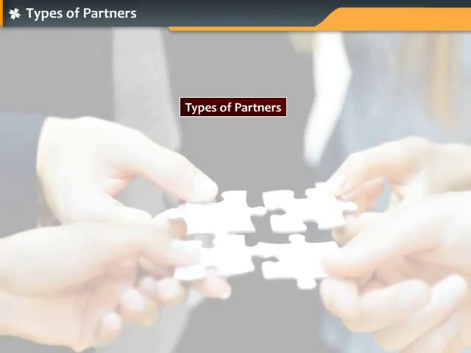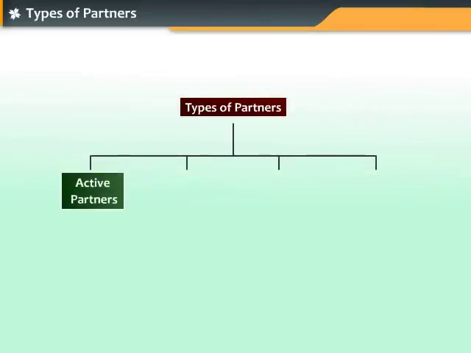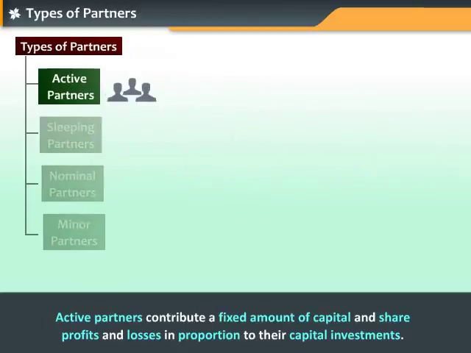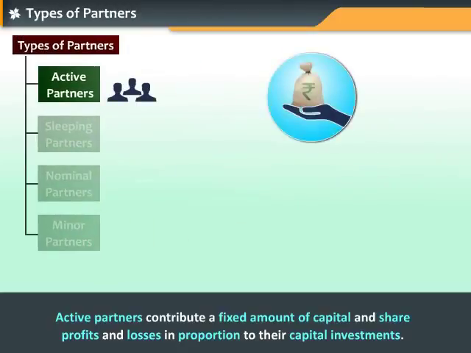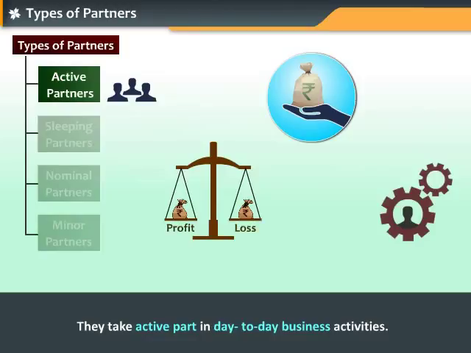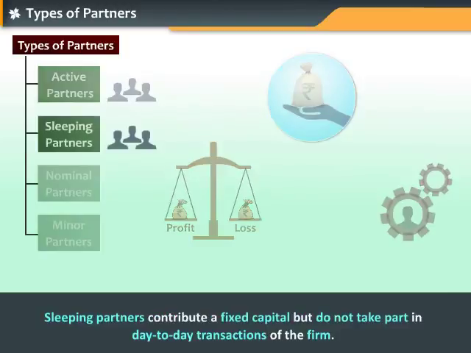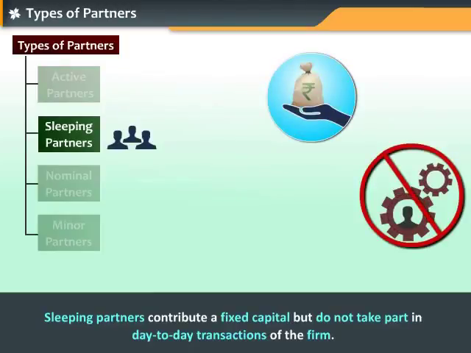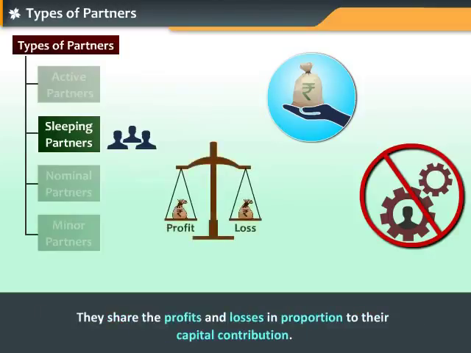Partners are broadly classified into 4 types, namely active or working partners, sleeping partners, nominal partners, and minor partners. Let us learn about each of these types. Active partners contribute a fixed amount of capital and share profits and losses in proportion to their capital investments. They take active part in day-to-day business activities. Sleeping partners contribute a fixed capital but do not take part in day-to-day transactions of the firm. They share the profits and losses in proportion to their capital contribution.